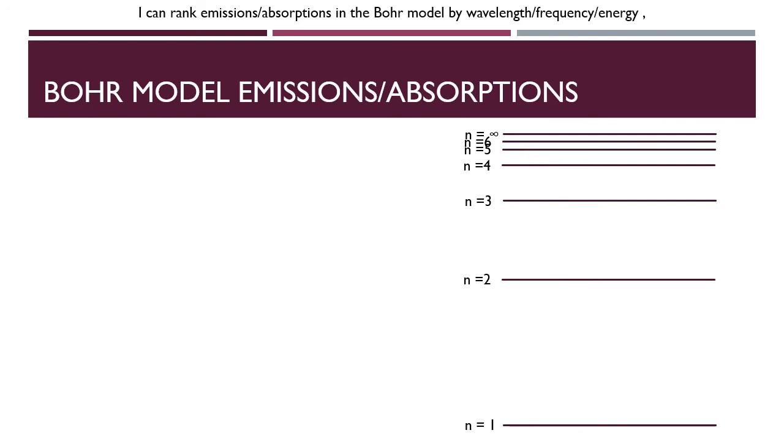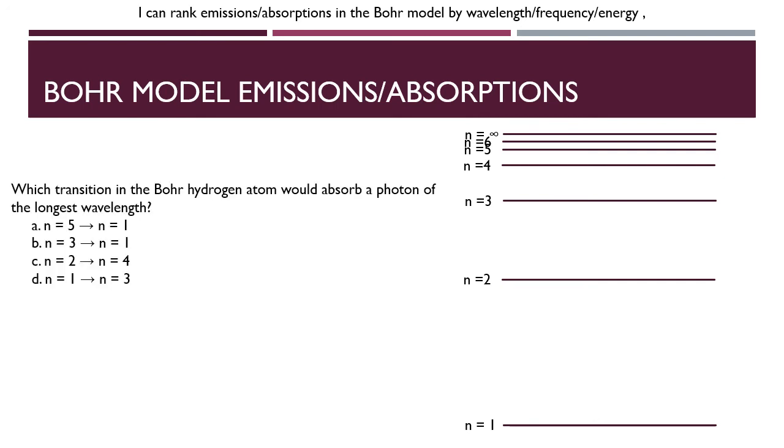Let's take a look at one more example of using the Bohr model to rank emissions and absorptions. Now we're asked which transition in the Bohr hydrogen atom would absorb a photon of the longest wavelength, and you can see your options there. So again, get them drawn onto that energy level structure. So our options are n equals 5 to n equals 1, n equals 3 to 1, n equals 2 to 4, and n equals 1 to 3.